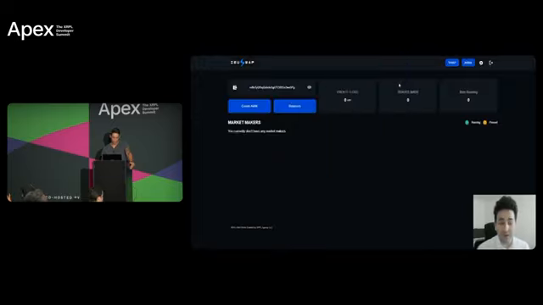So right now I'm logged in. This account was already set up, but before anybody can create market makers, you first have to go back to the main page. We can see all the overview information: the account address, the profit and loss, the trades, and also which bots are running. Right now, no bots are running or no bot has been created.